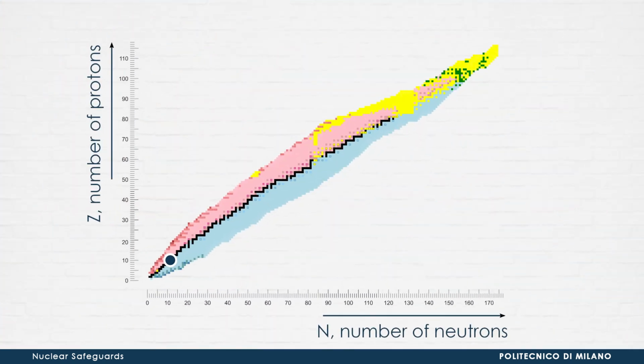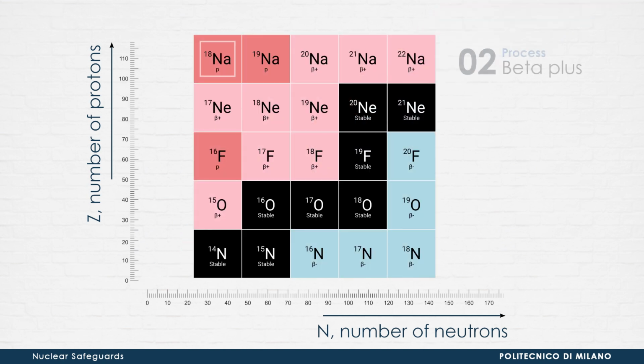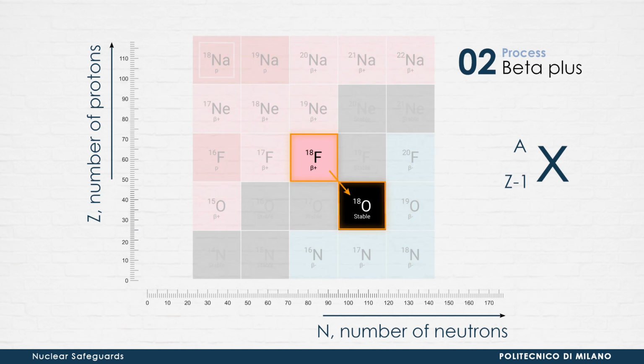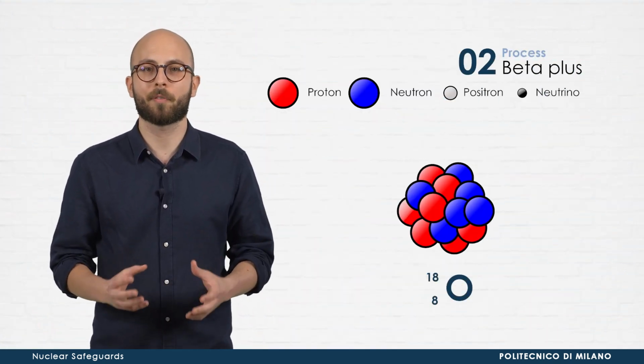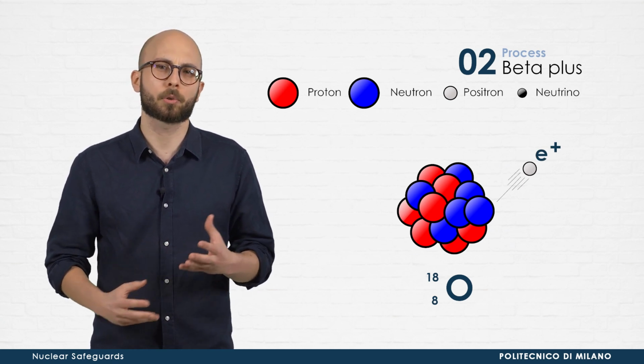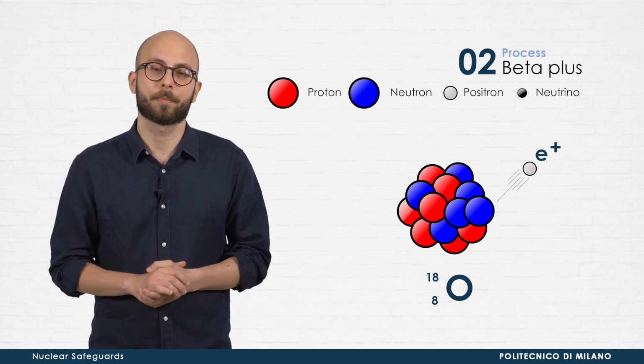Going back to the table of nuclides, the pink regions represent the beta plus decay, in which a proton inside the nucleus spontaneously transforms into a neutron. Thus, a nucleus that decays beta plus decreases its atomic number Z by 1, maintaining its mass number A unchanged. For example, fluorine-18 decays into oxygen-18. The charge variation is compensated by the creation of a positively charged electron, a sort of anti-electron called positron.